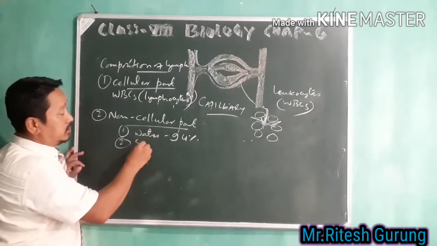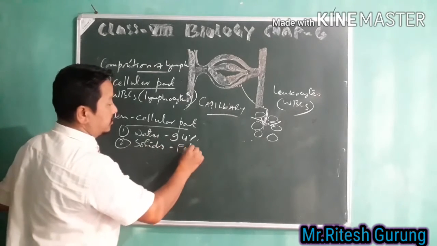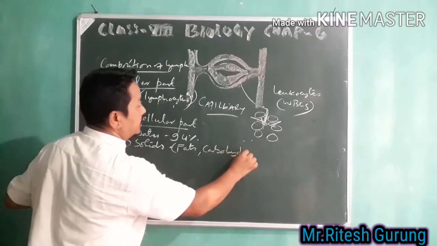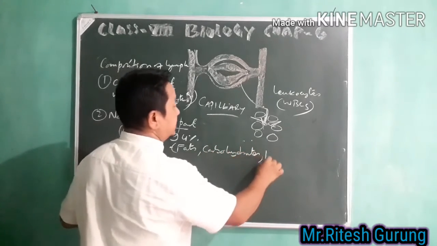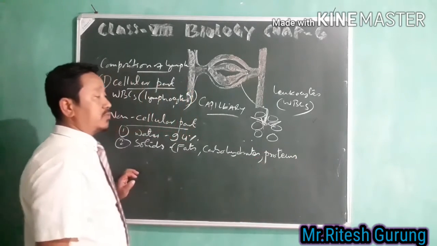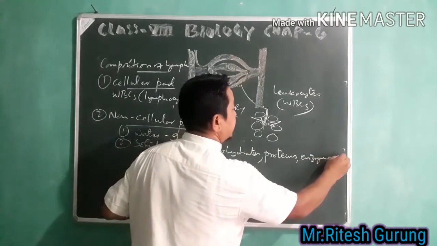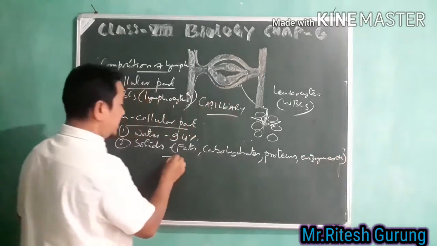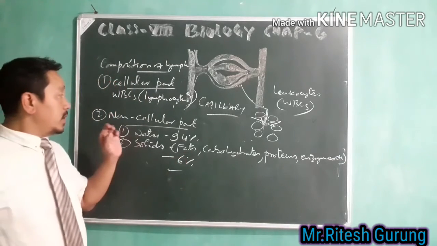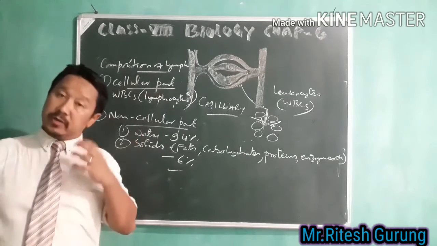And among solids you find fats, carbohydrates, proteins, enzymes, etc. So it contributes 6%. That means the solid non-cellular part is only 6% of the composition of lymph.